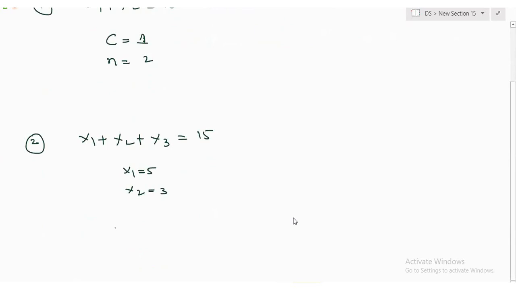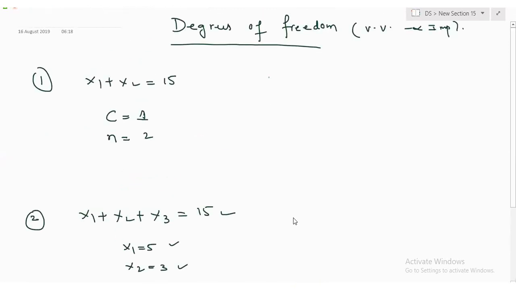So, how many constraints here? Only one constraint. These you developed, right? But actually, the original constraint is this one only. How many variables? 3. Okay. I'll come back to this again. Example 3. x1 + x2 + x3 = 15. Now I am giving one more constraint: x3 equal to, let's say, 7.